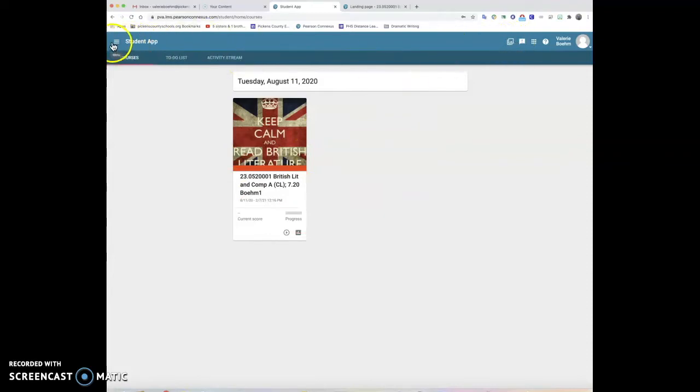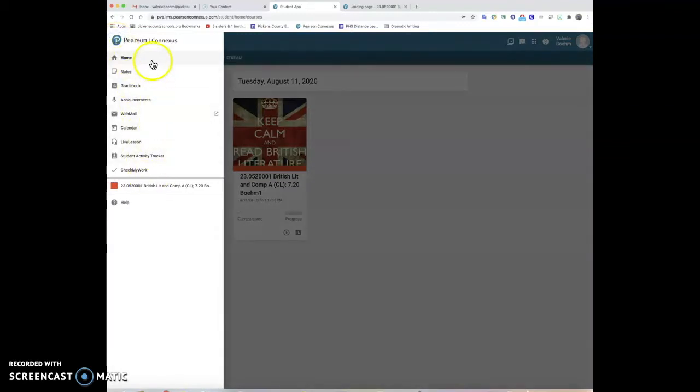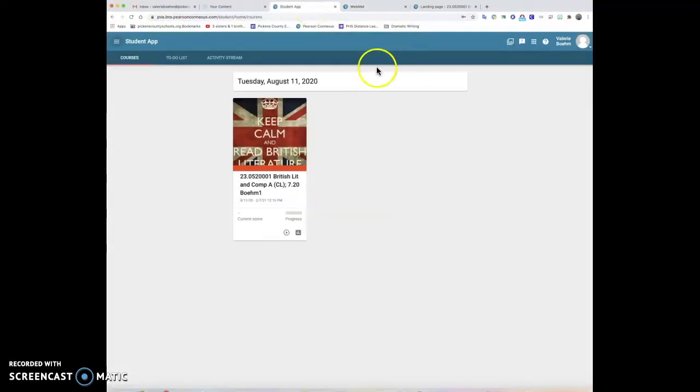There is a menu button right here that's very important for navigating your Pearson. This is the grade book, so you can see your grade, any sort of announcements, and webmail. The webmail is where you can contact me. When you click that, you can compose a message. So make sure, again, that you're using that webmail to contact me, for parents and students, if you have any questions regarding Pearson.